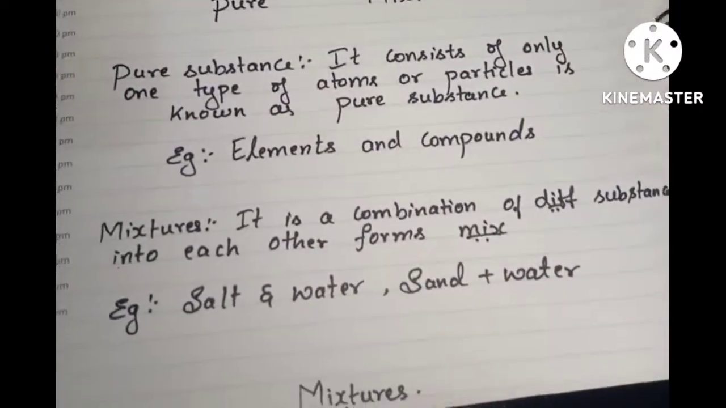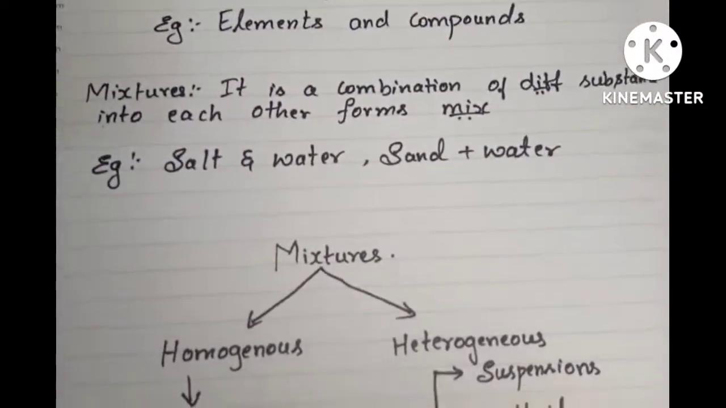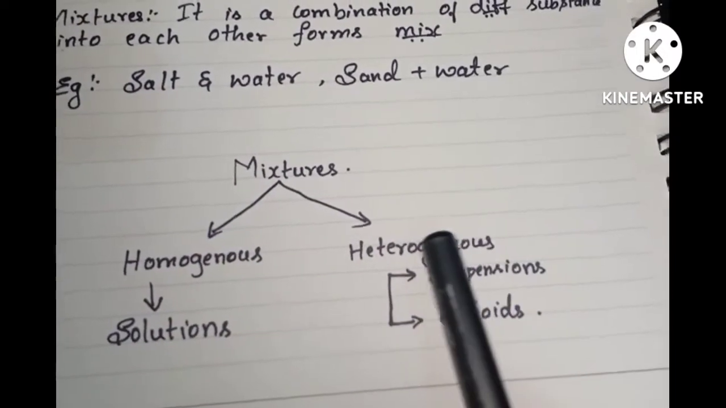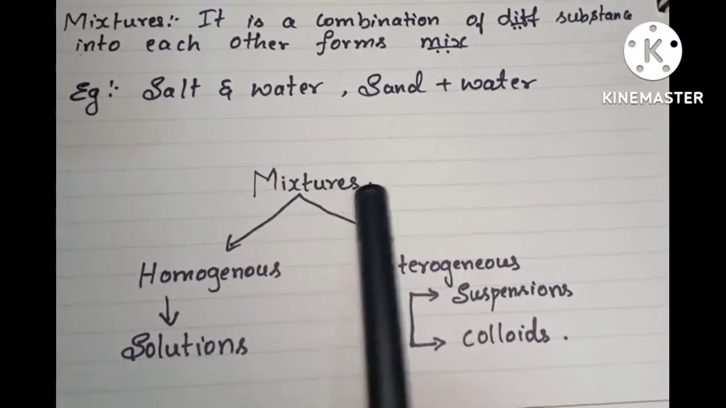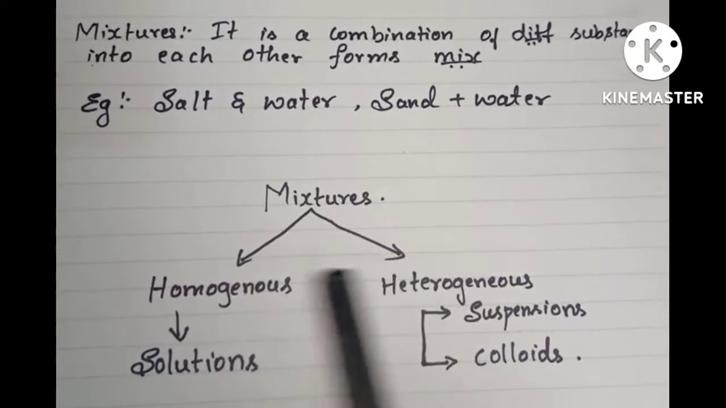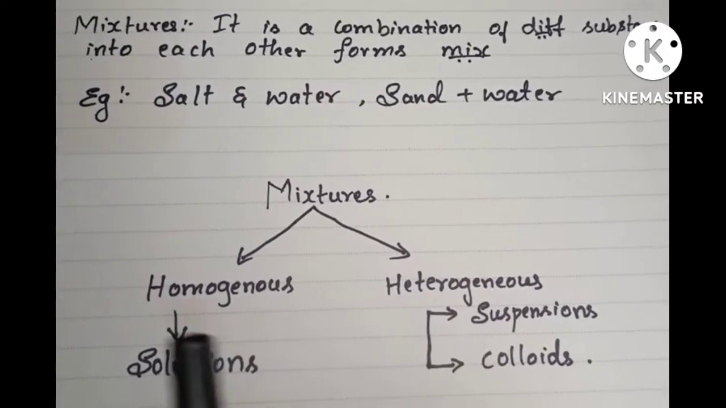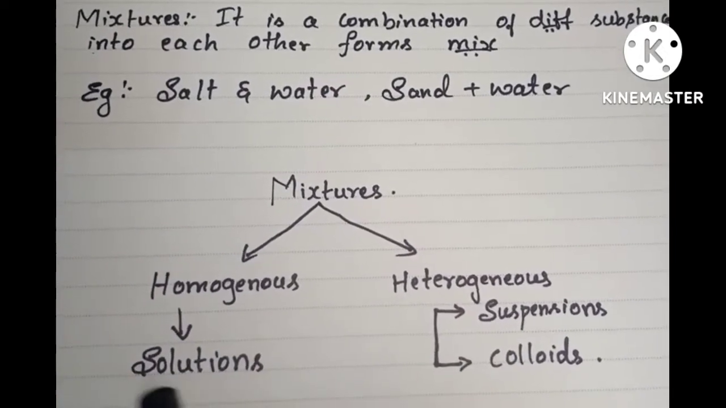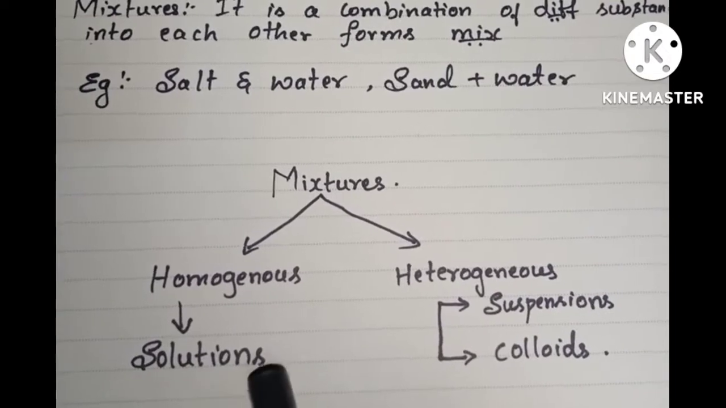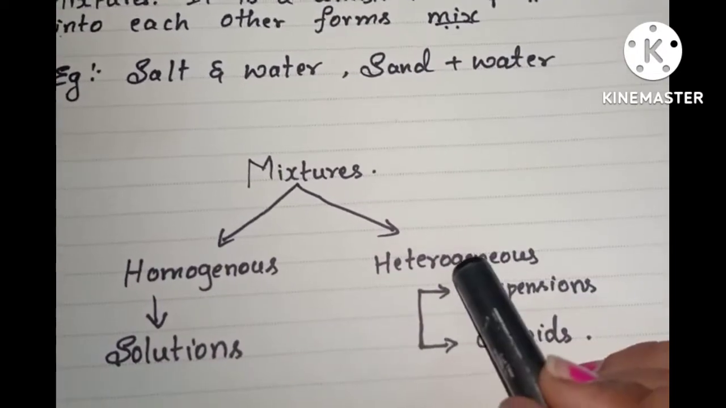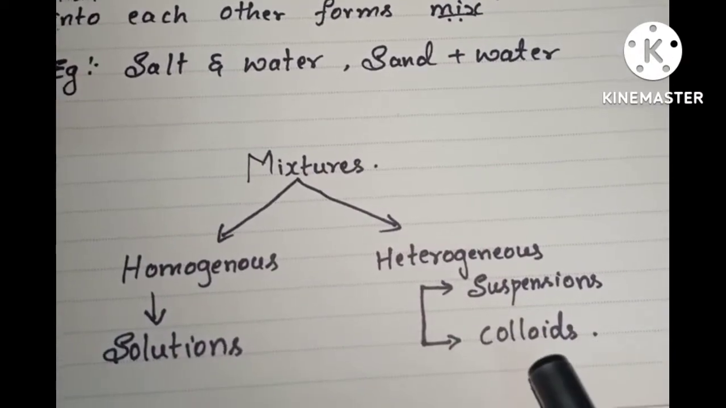Next, types of mixtures. Mixtures are classified into two types: homogeneous mixtures and heterogeneous mixtures. An example of homogeneous mixtures is solutions. Solutions are examples of homogeneous mixtures. Heterogeneous mixtures include suspensions and colloids.